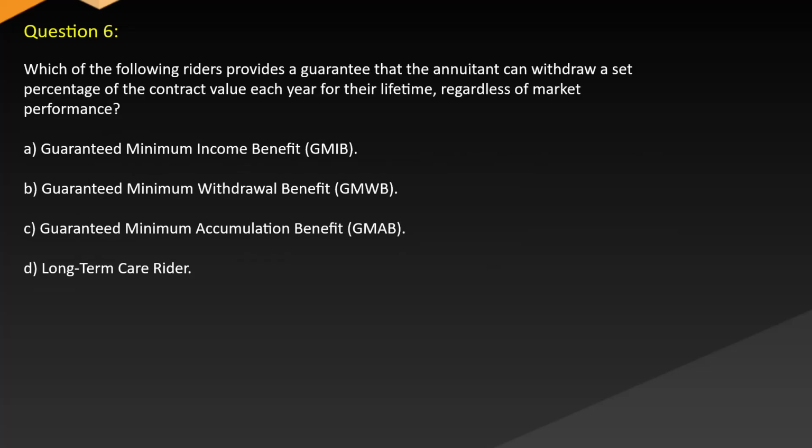Question 6. Which of the following riders provides a guarantee that the annuitant can withdraw a set percentage of the contract value each year for their lifetime regardless of market performance? A. Guaranteed Minimum Income Benefit (GMIB). B. Guaranteed Minimum Withdrawal Benefit. C. Guaranteed Minimum Accumulation Benefit (GMAB). D. Long-Term Care Rider.